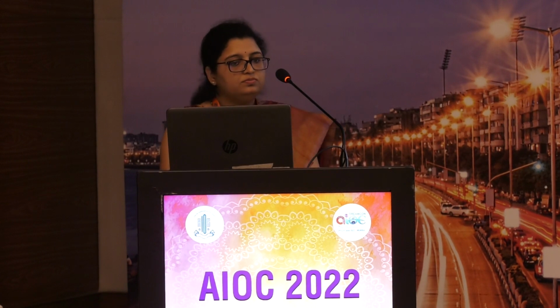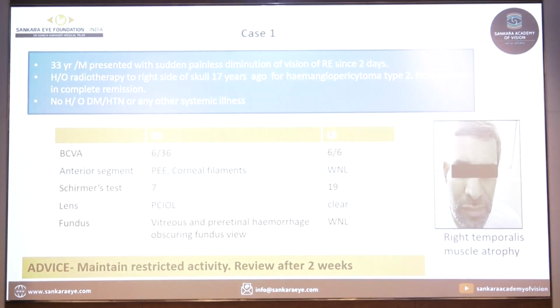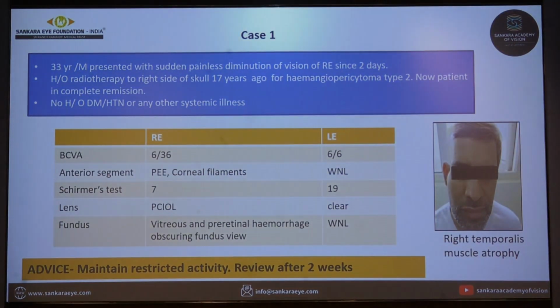Today I am going to present the case of retinal artery macroaneurysm, an uncommon manifestation of radiation retinopathy. A 33-year-old male presented with sudden painless diminution of vision in the right eye since 2 days. He had a history of radiotherapy to the right side of the skull 17 years before for brain tumor, which was in complete remission now.